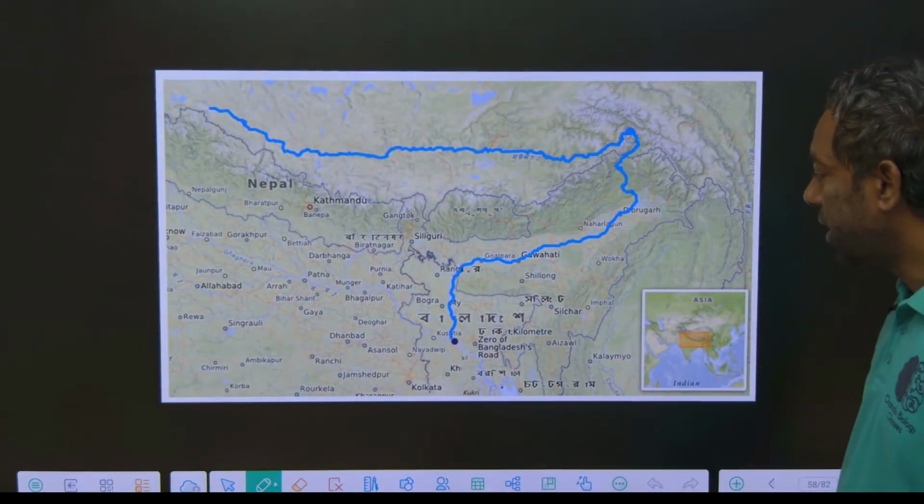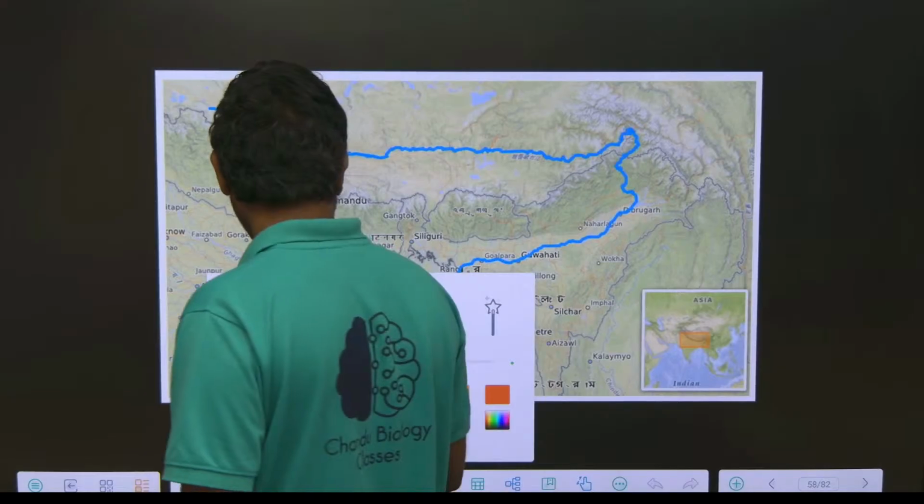Just look here. This is the map of the Brahmaputra river.